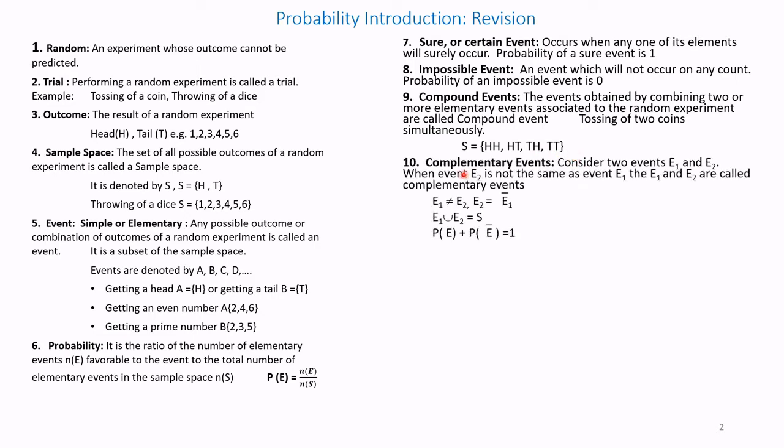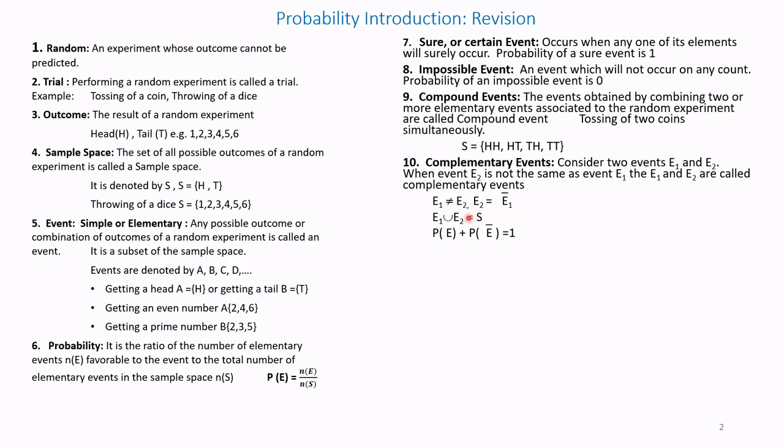Point number 10. Complementary events. Consider two events E1 and E2. When event E2 is not the same as E1, then E1 and E2 are called complementary events. That is, E2 is equal to E1 bar, that is, not of E1.